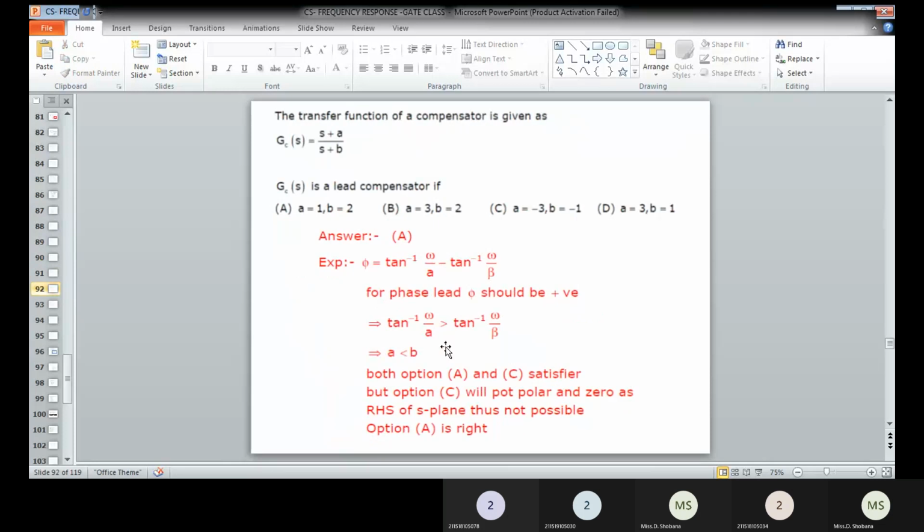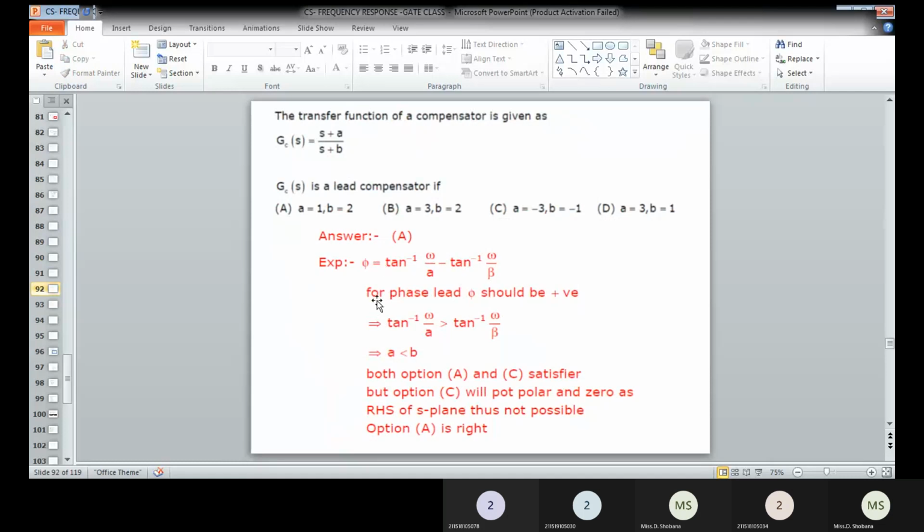Then we can go for the next problem. G of s is equal to (s plus a) divided by (s plus b). So this is the general transfer function of any compensator. If you have a lead compensator, then you have to determine the a value and b value.